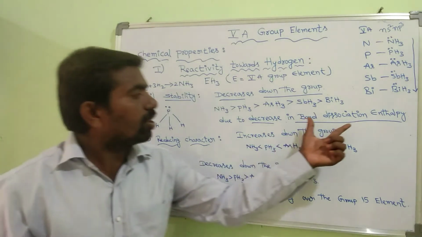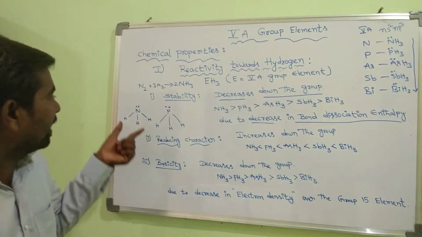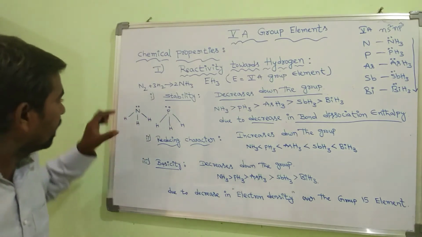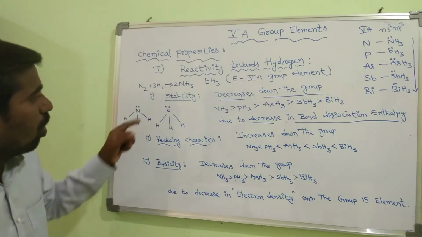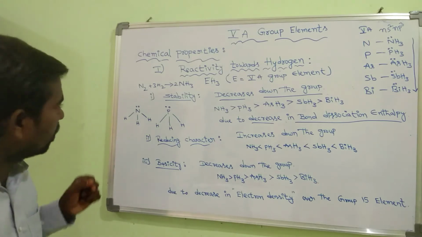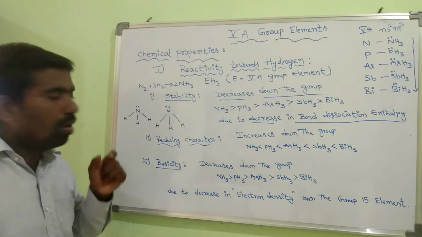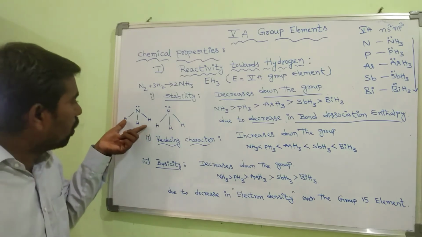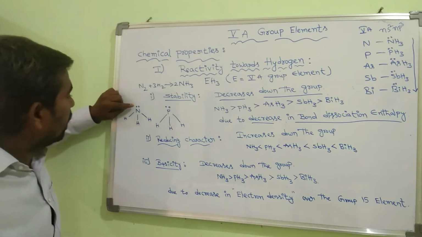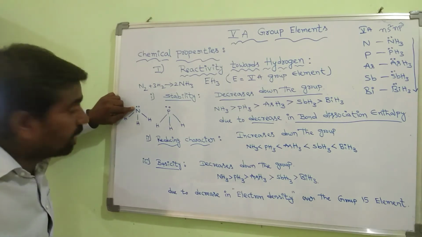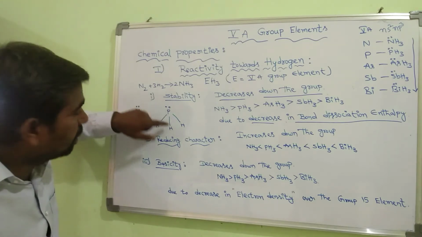So how can we understand this bond dissociation enthalpy? For example, I have taken two molecules, one is the NH3 molecule and the other is the PH3 molecule. All these molecules have a similar structure, the pyramidal structure. I have already drawn the two molecular structures. Here nitrogen is the central atom, and at the nitrogen one lone pair is there.